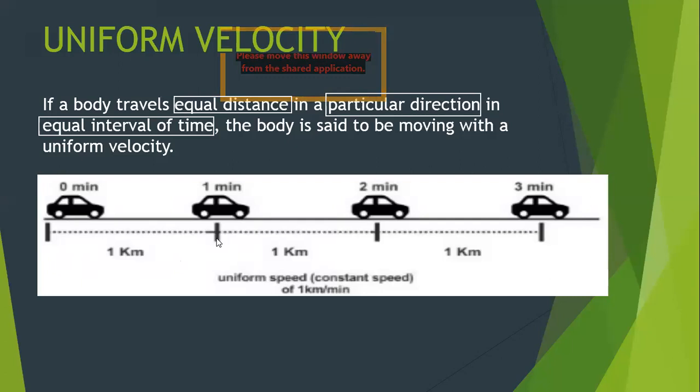So you will find that this motion of the car is said to be moving with uniform velocity. Why? Because the car is covering equal distance of 1 kilometer each, in equal interval of time.